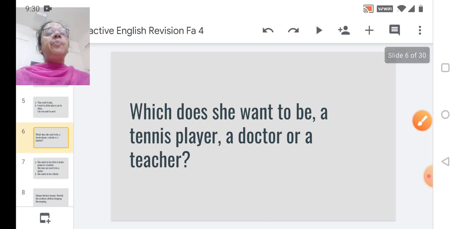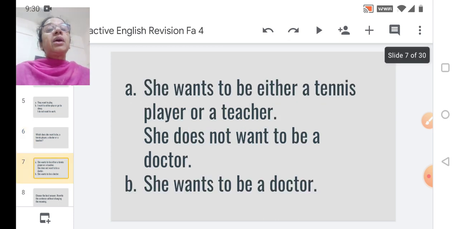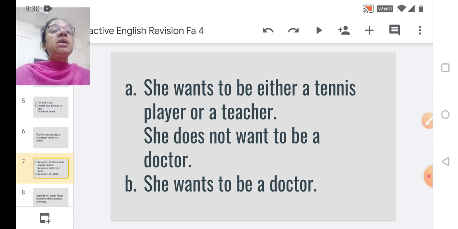Let's move ahead. Which does she want to be? A tennis player, a doctor, or a teacher? Now, let us check the options. She wants to be either a tennis player or a teacher. She does not want to be a doctor.